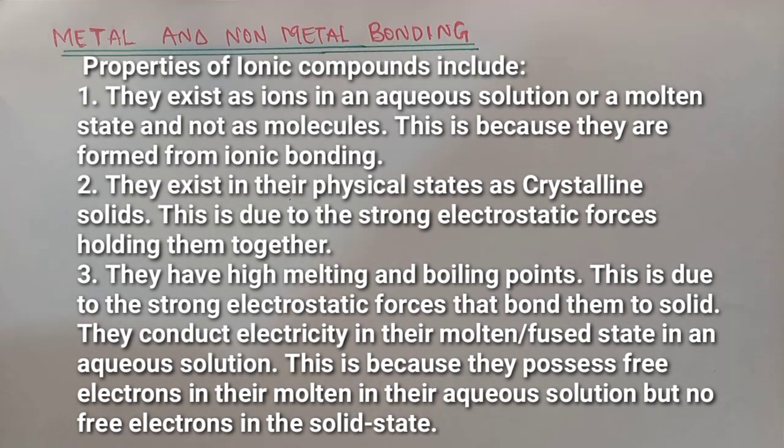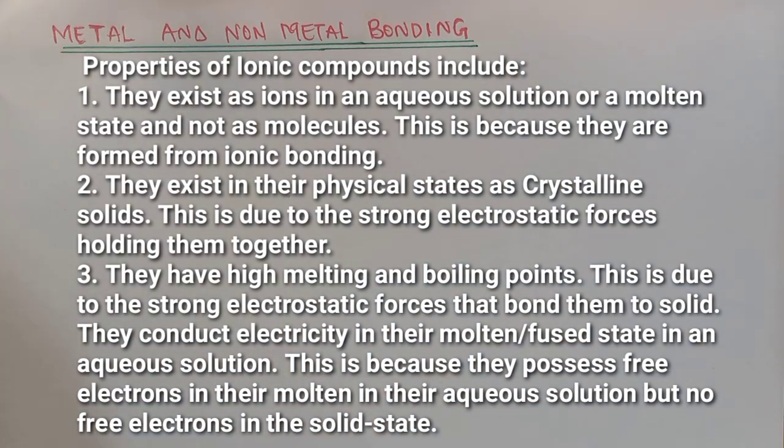3, they are ions and not molecules. 4, they are good conductors of electricity in their molten form, fused form, or in their aqueous form. You have to know these properties of ionic compounds. The last one is that they are mostly soluble in polar solvents.